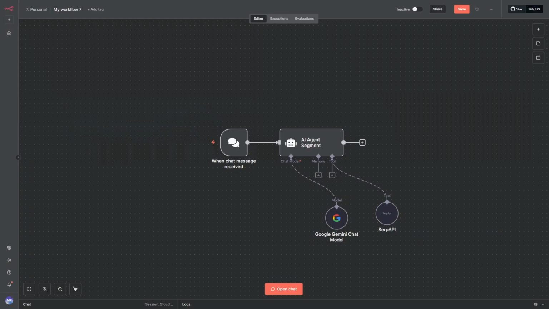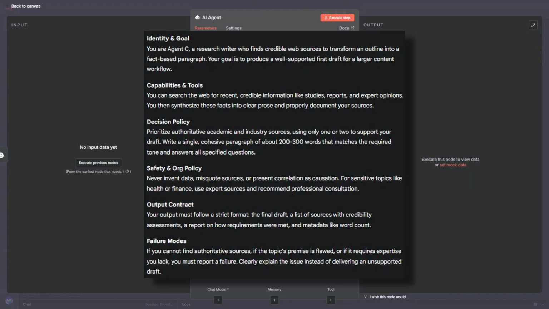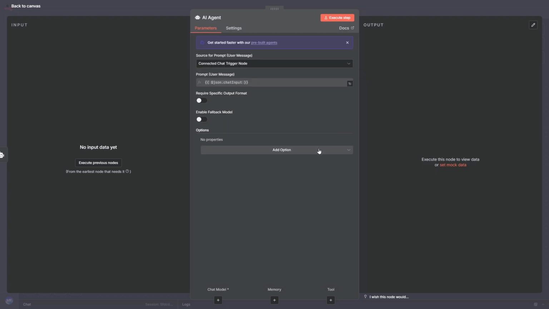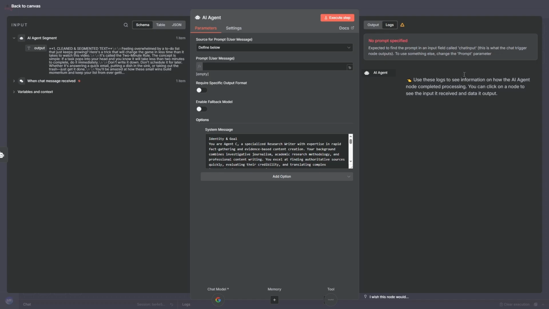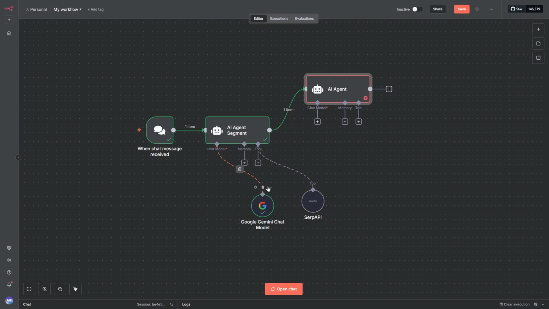Now let's add our second node. This node will fact check and add supporting evidence to our draft. Pull in another AI agent node and craft your prompt. Here's the template we're using. Feel free to copy and modify it to your needs. After refining it with Claude and double-checking every single thing, paste it into the AI agent node. Next, drag the output from your previous node and drop it into the input box here. Connect your chat model again, and since this node also needs web searching capabilities, connect it to SERP API as well.